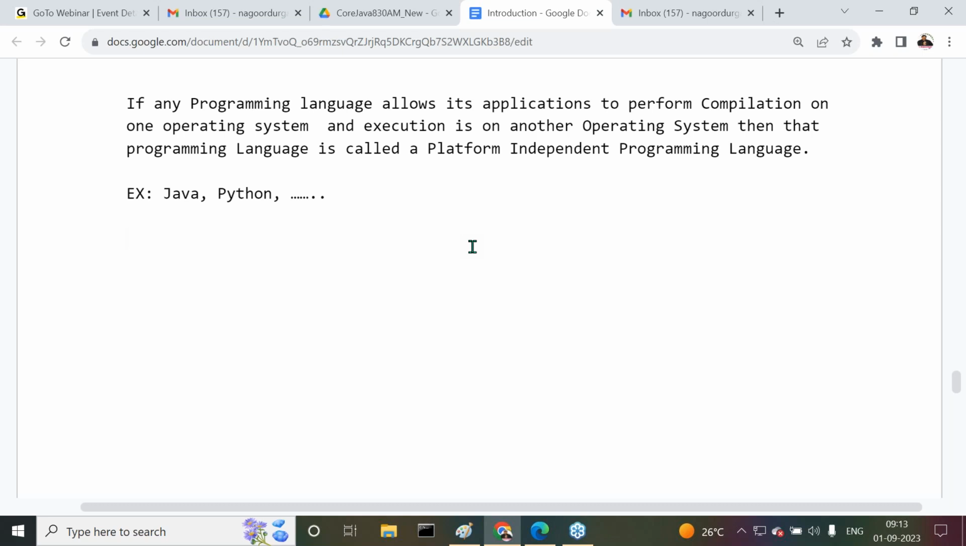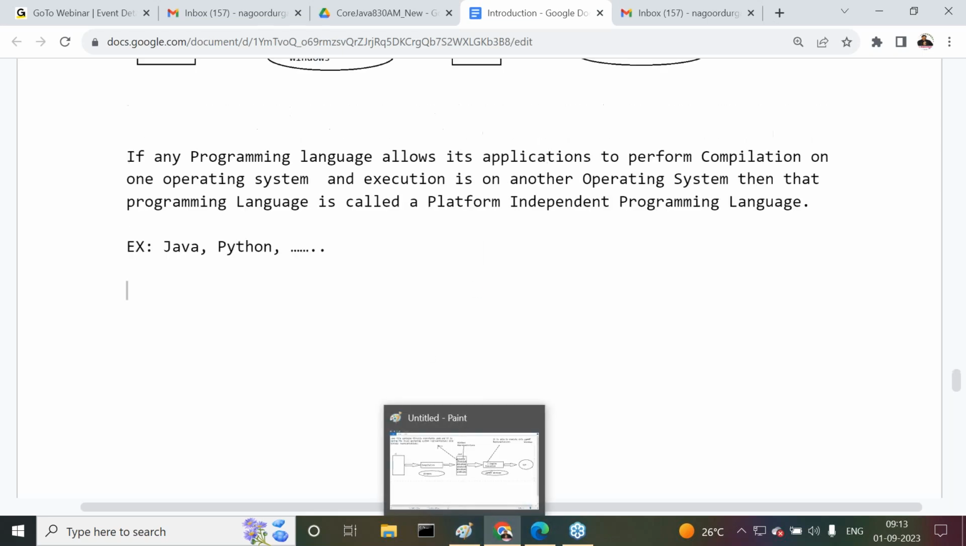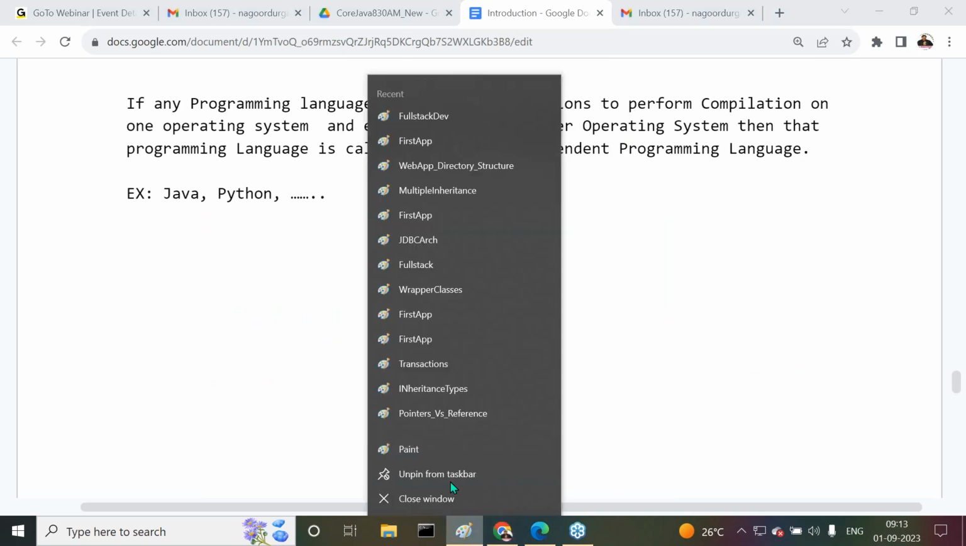Next, all of you observe carefully. How is Java a platform independent programming language? We have to understand this point, so let's put more concentration here. This is important. I'm going to show some diagrammatic view, so try to understand it clearly.